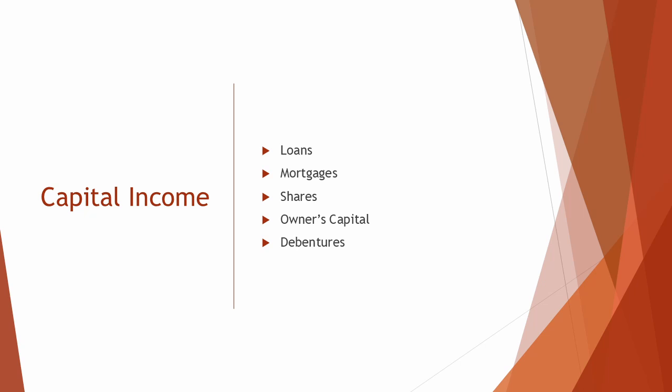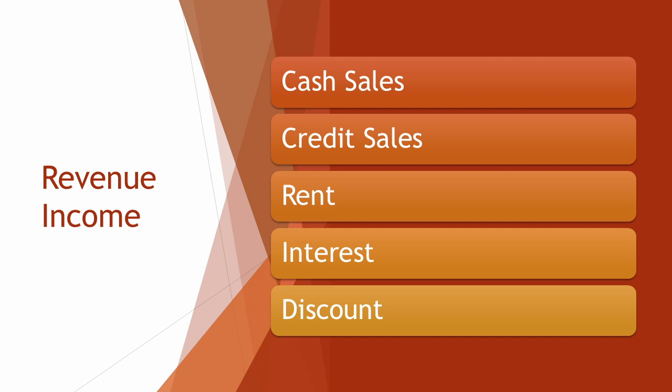Owner's capital is capital income because it is the money invested directly by the owner to start or grow the business. Debentures are capital income because they are long-term loans issued by the business to investors with the promise of fixed interest payments. Revenue income is money received through the day-to-day operations of the business.